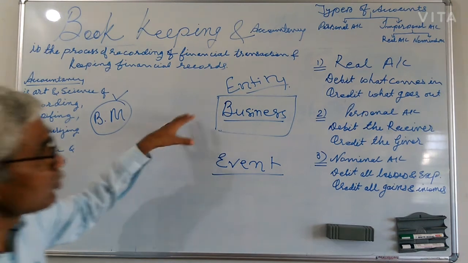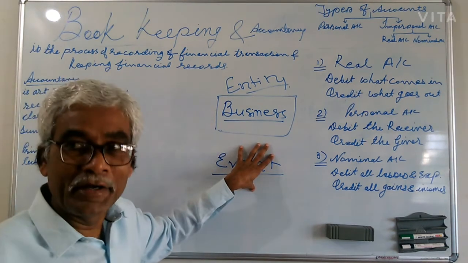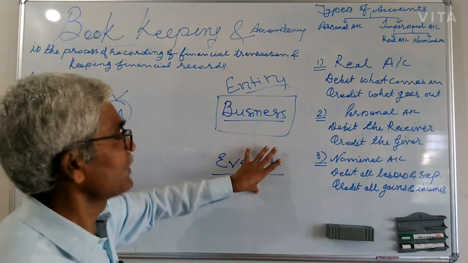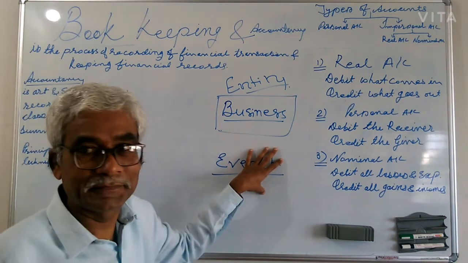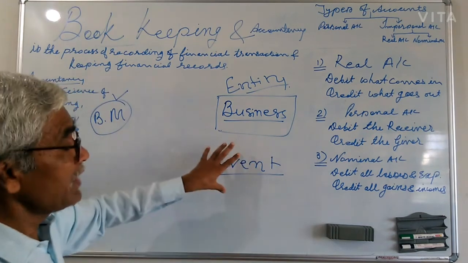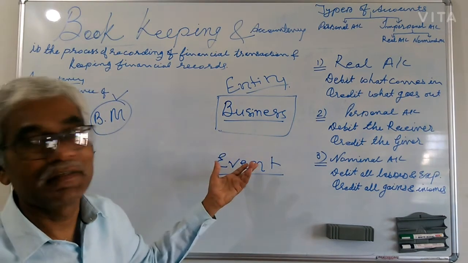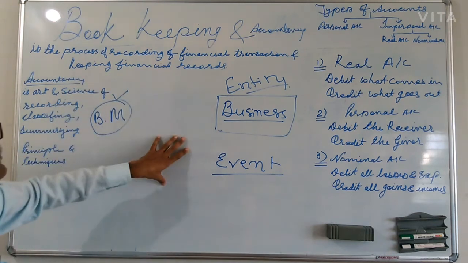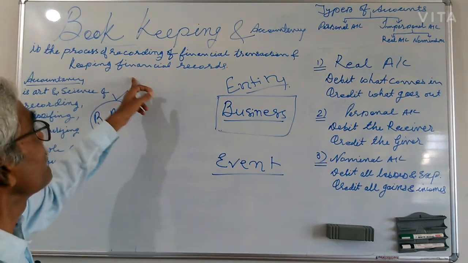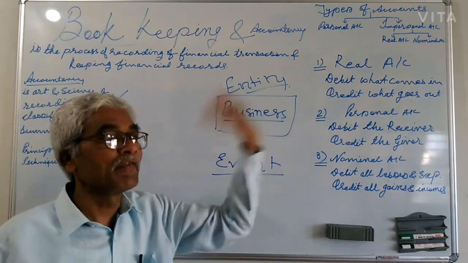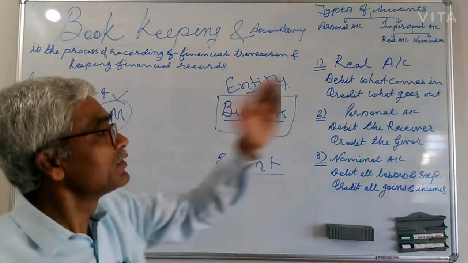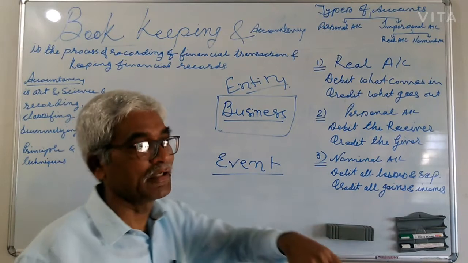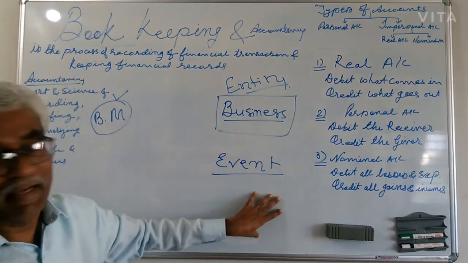We have to pass the entries of a transaction. That's why there is a need to keep the record of financial transactions for the future. So in future you will get information about the business activity.